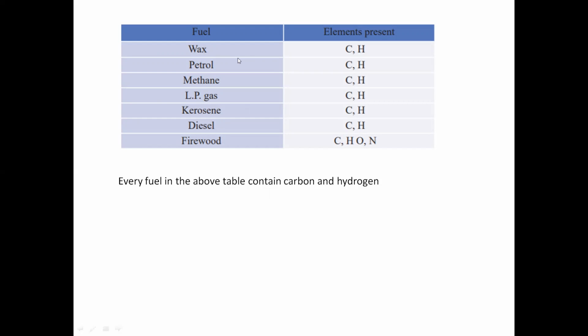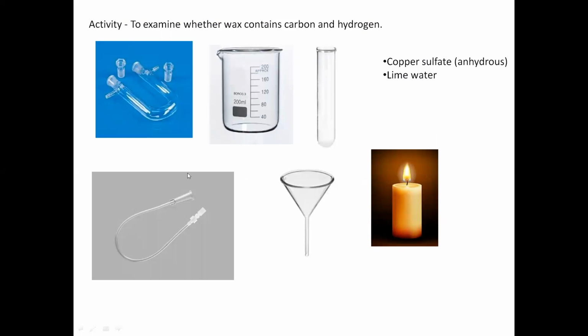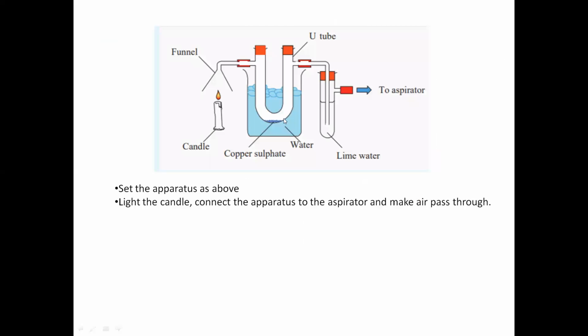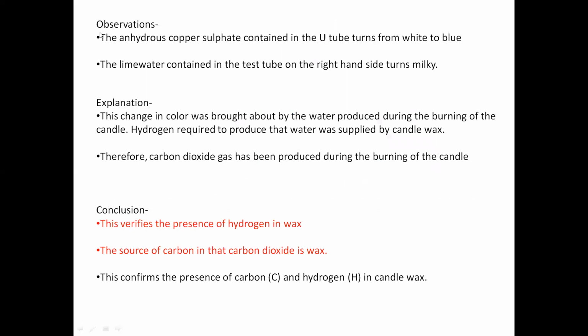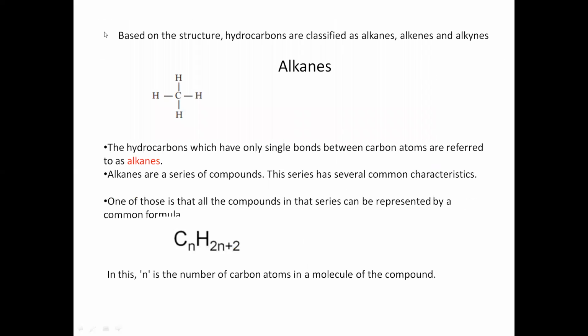We did a small activity to find out whether wax contains carbon and hydrogen. As the observations, copper sulfate turned blue from white and lime water turned milky. That means carbon and hydrogen are there in the wax.